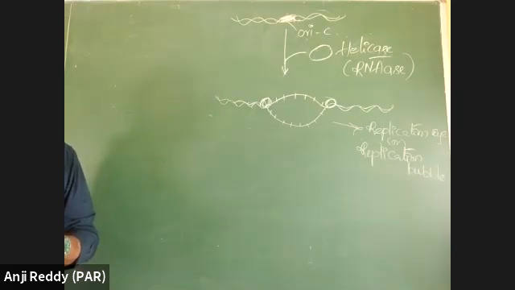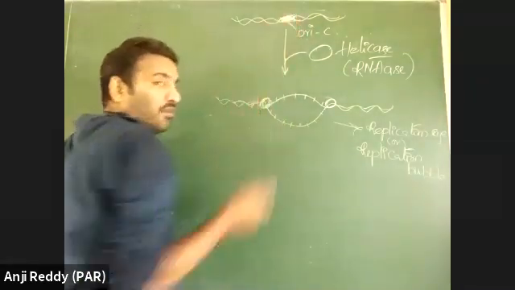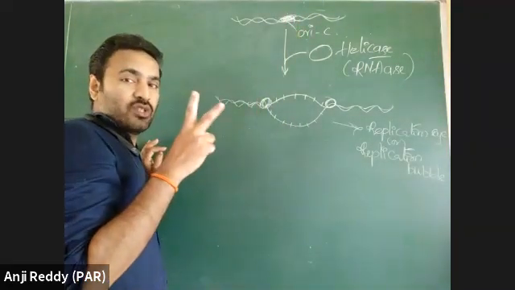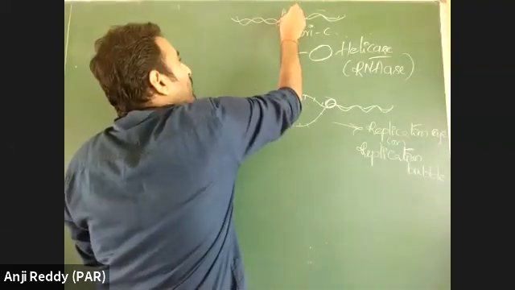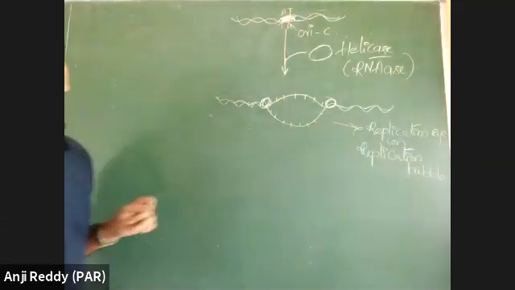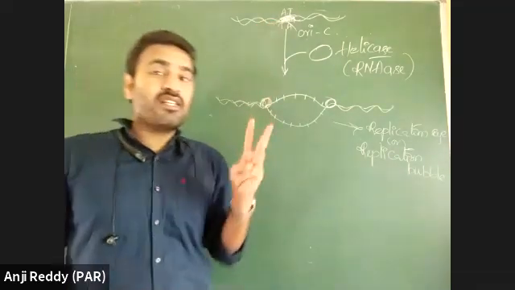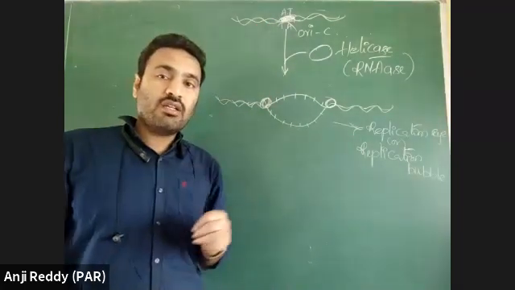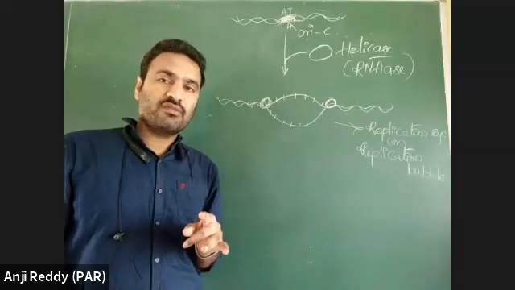Because of breaking the hydrogen bonds. AT pairs are bound by hydrogen bonds, so more number of AT pairs can be broken easily when compared to GC pairs. In GC pairs there are 3 hydrogen bonds.